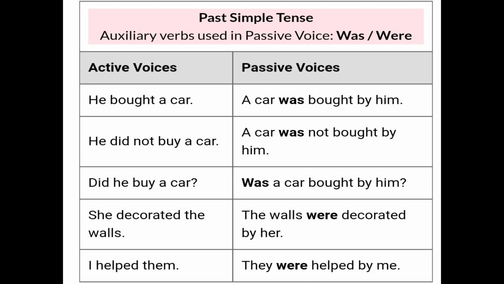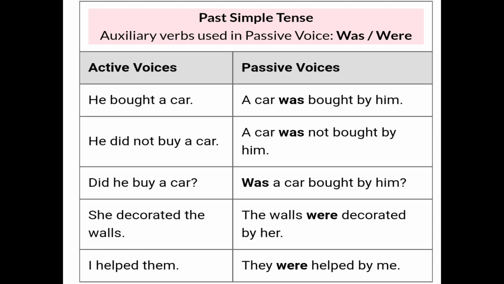Now, he did not buy a car. A car was not bought by him. So how do we change? As we use did in the simple past tense, when we change it into passive voice, it will become was or were. So a car was not bought by him. Bought is the third form of the verb. As I already told you, when we change active into passive voice, we always use the third form of the verb, that is the past participle form of the verb.